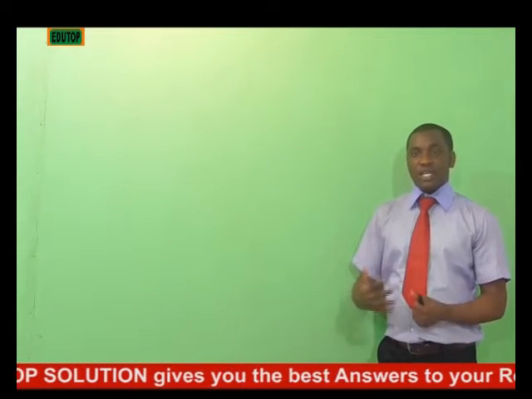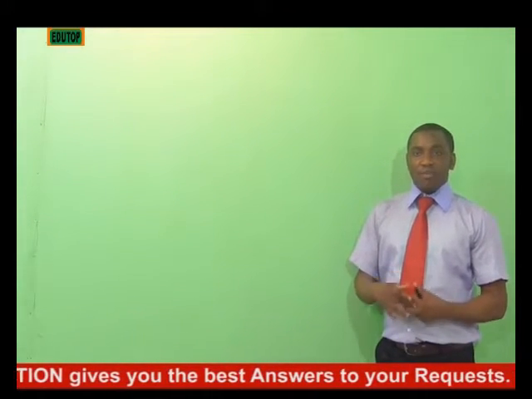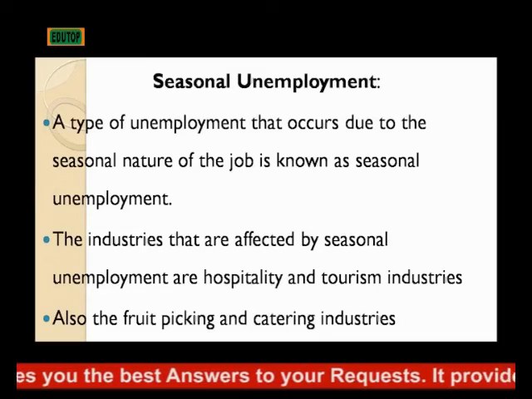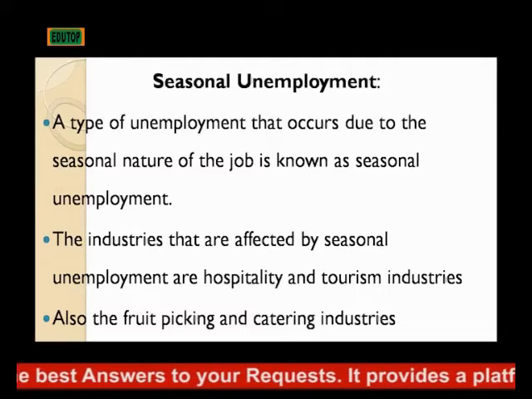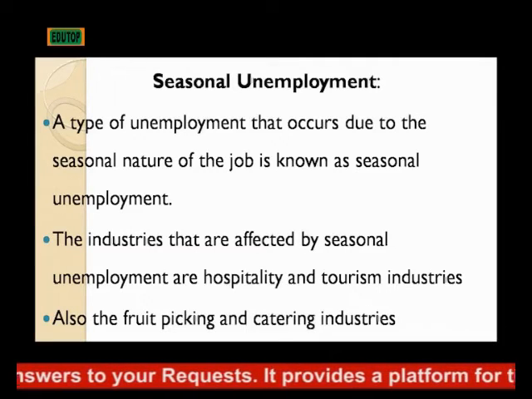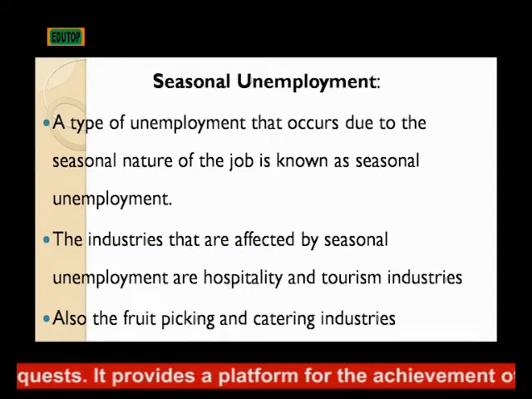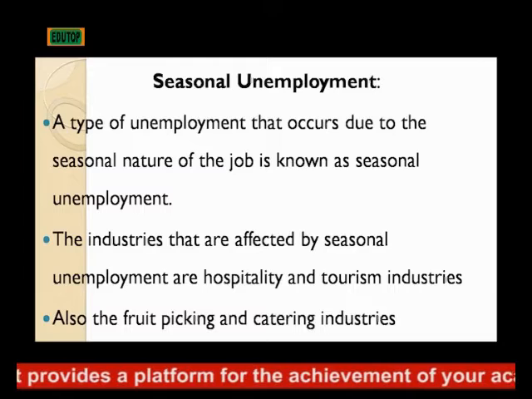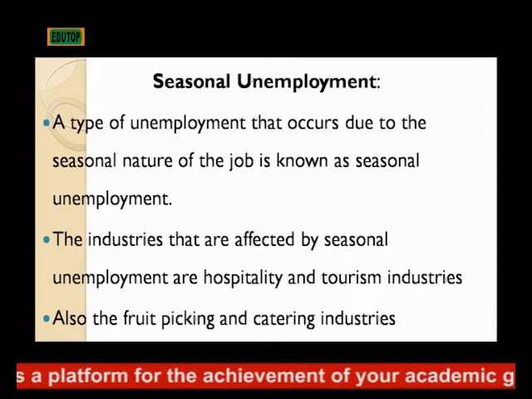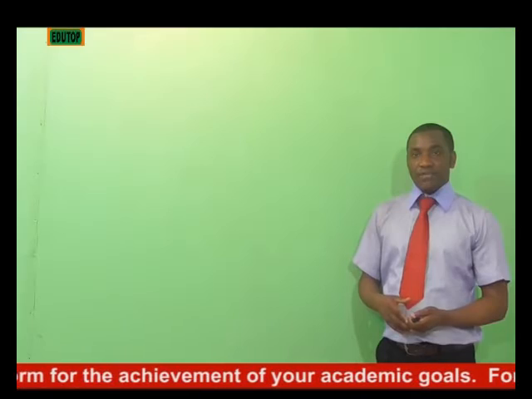And we also have seasonal unemployment. A type of unemployment that occurs due to the seasonal nature of the job is known as seasonal unemployment. The industries that are affected by seasonal unemployment are the hospitality and tourism industries. Also, the fruit picking and catering industry may be affected.